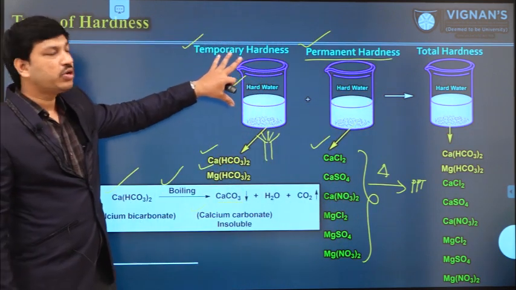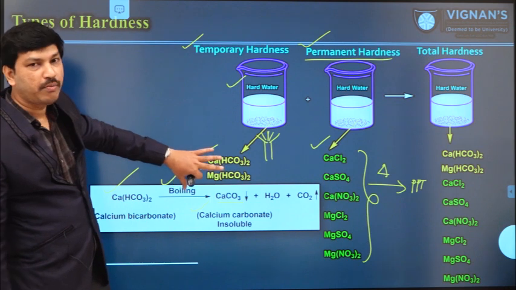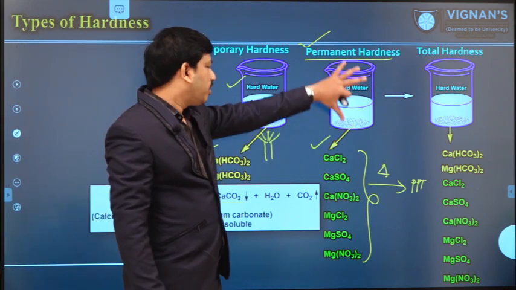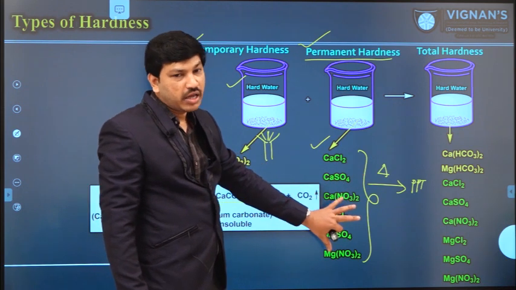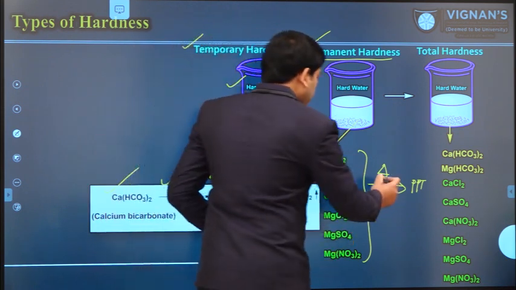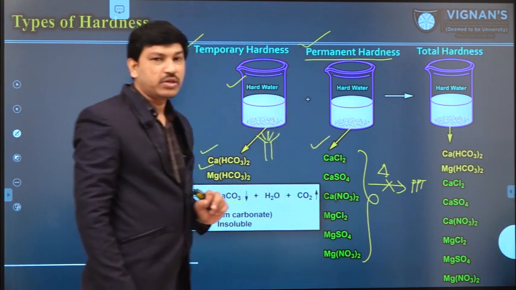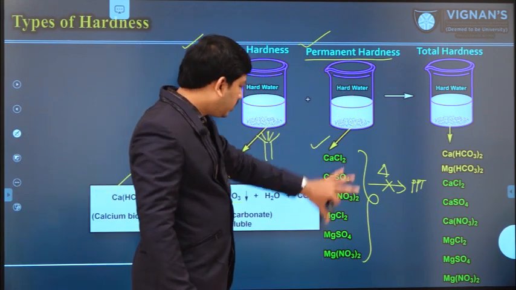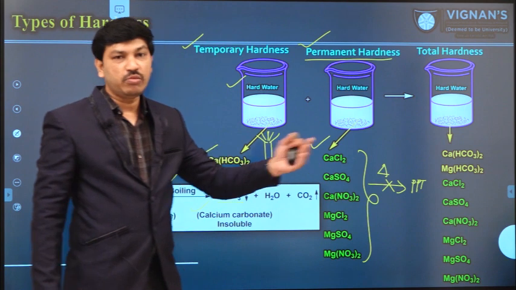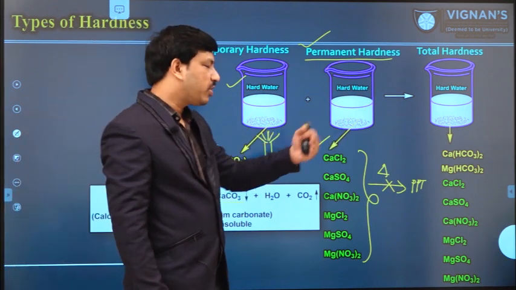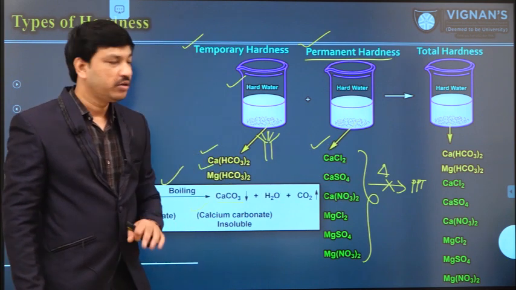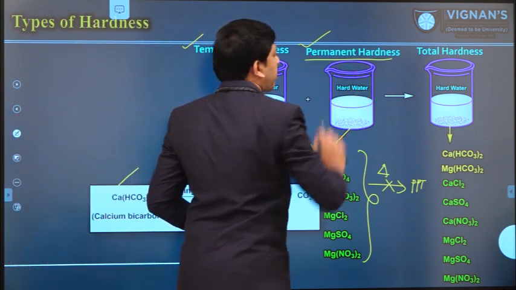So we can easily remove temporary hardness by doing a simple boiling process. But if a water sample contains non-carbonate calcium magnesium salts like this, it is very difficult to remove them by simple boiling. These salts cannot be removed by a simple boiling process. We have to follow some other external techniques, some chemical methods or physical methods. This is called permanent hardness.